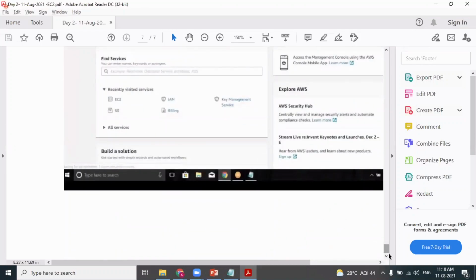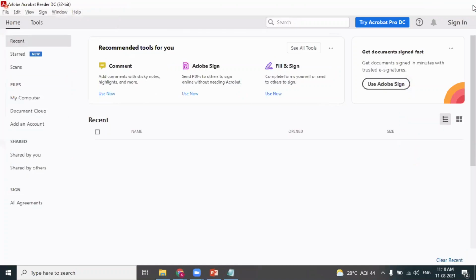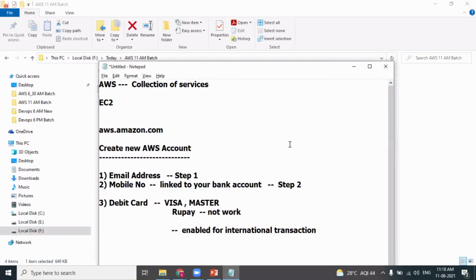Clear about this? So it's very simple. I've just shown you how to create a new AWS account. The only thing is that you need to provide the right mobile numbers, provide the right debit card, make sure that the debit card is enabled for international transactions, and select the basic plan, which is the free plan. AWS provides 2 types of accounts, professional account and personal account. Go for personal account. That's it. Your AWS account can be created in just a matter of 10 minutes.